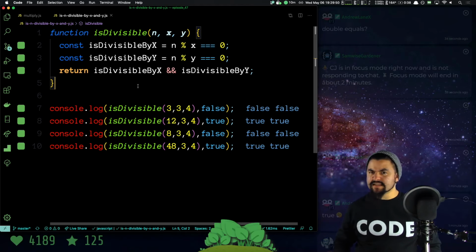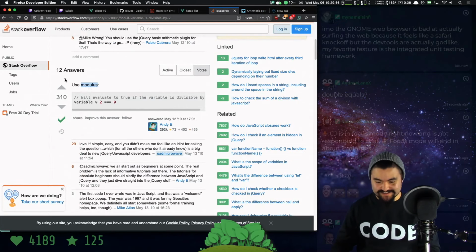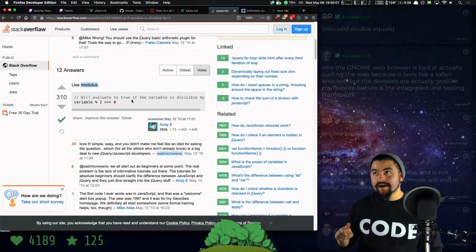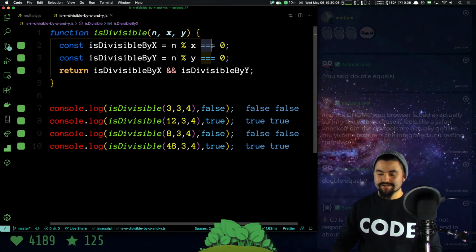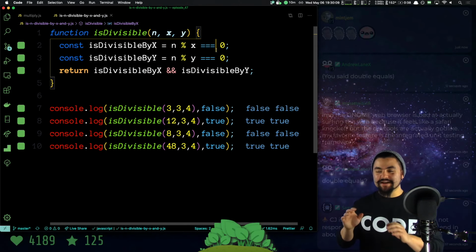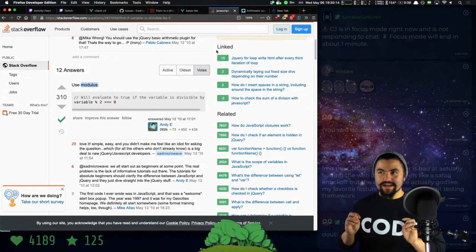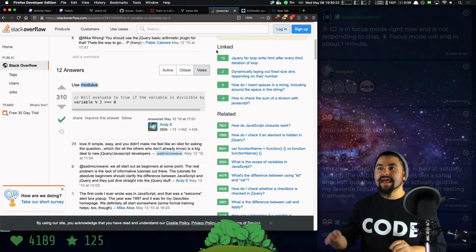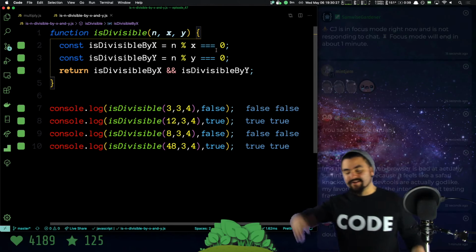But that's it. First of all, it was tricky to even find the word modulus. Like, how do I figure that out in JavaScript? The thing is, you didn't technically need a modulus. If you knew about loops, did I say double equals? Okay, triple equals. This is triple equals. We'll talk about that in a second. But technically, you could have written a loop that subtracts a value from another value until that value is less than the value that you're subtracting. And if that value is 0, it's divisible. Basically, division is just a bunch of subtraction. But I don't know. That's all mathy stuff.